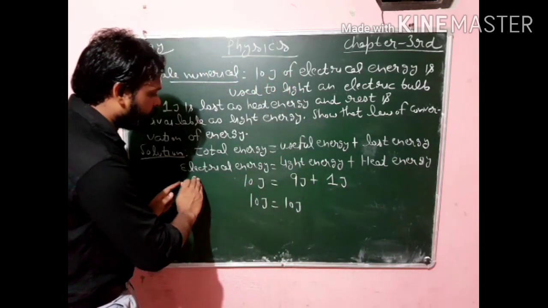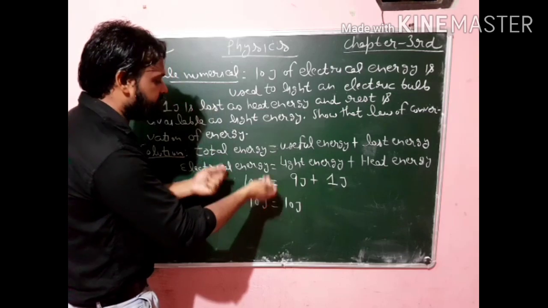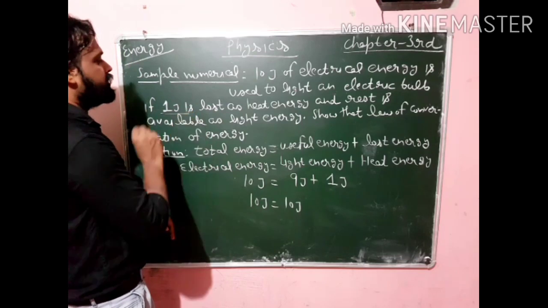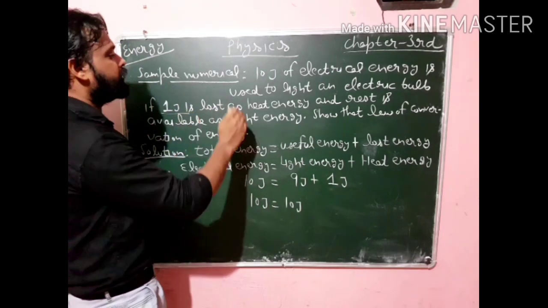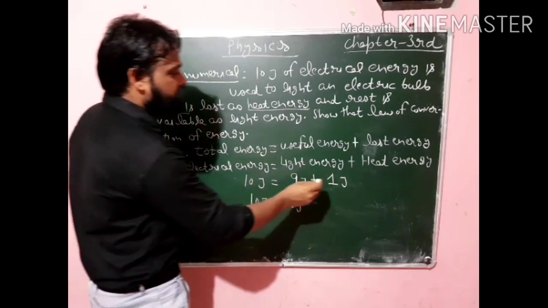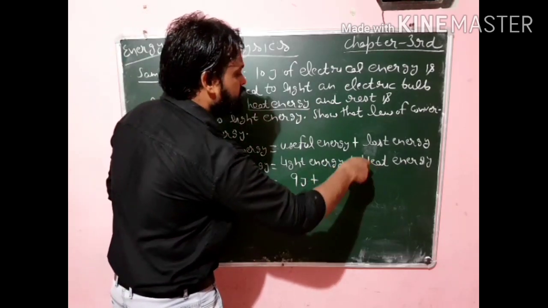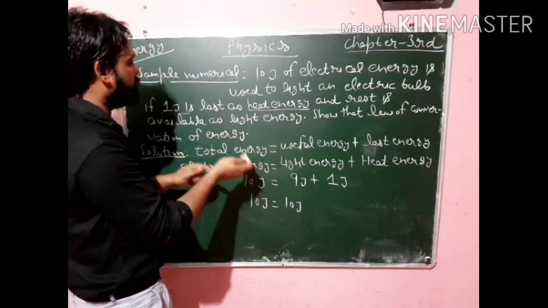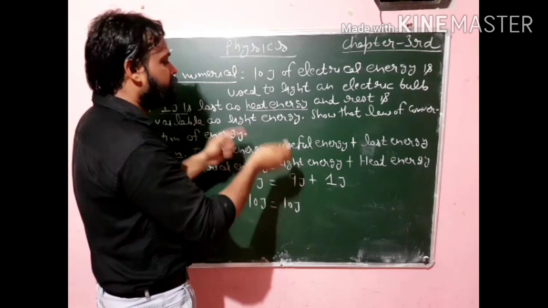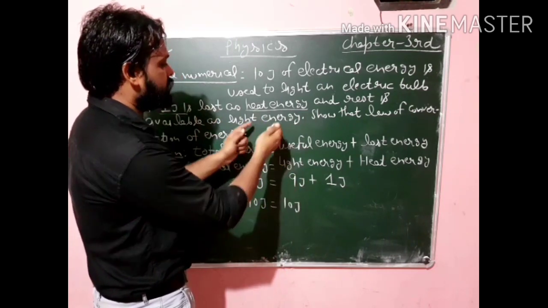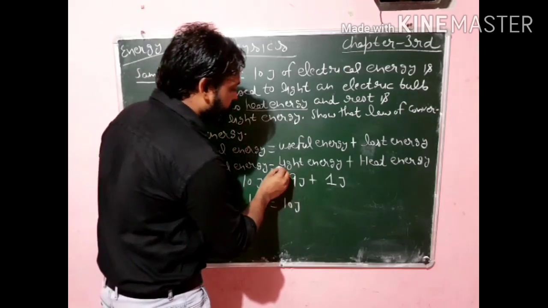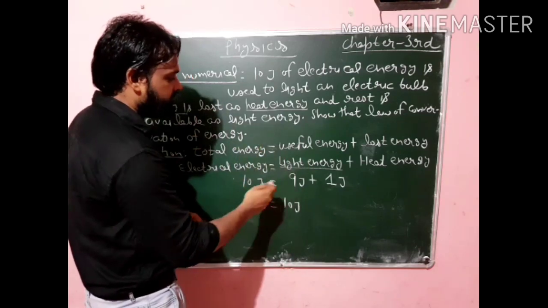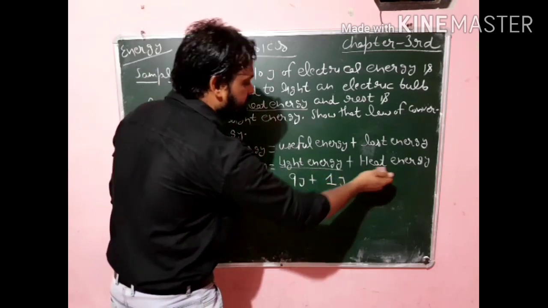Now you can see we are giving 10 joule of electrical energy, so on the left hand side we write 10 joule, is equal to. 1 joule of energy is used by the bulb to convert into heat energy. We are giving 10 joule to the bulb, and 1 joule is converted into heat energy. Then how much energy is left? Obviously it will be 9 joule. So 9 joule of energy is used by the bulb to emit light. So light energy is 9 joule and heat energy is 1 joule.